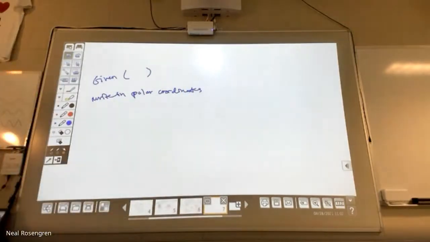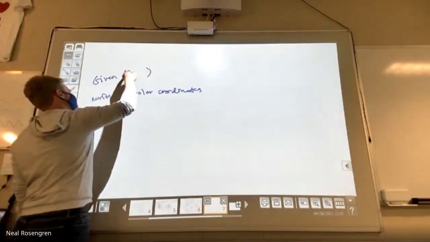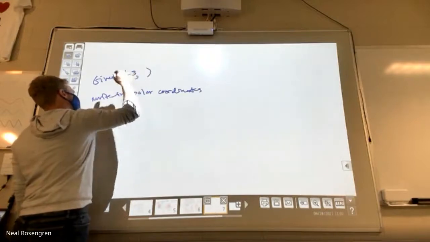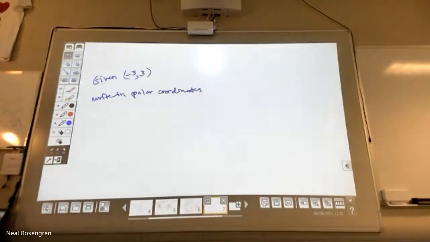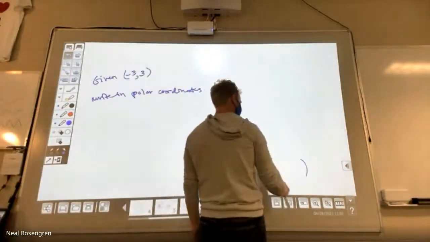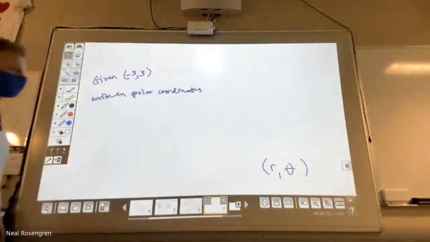Let's go with the point -3, 3. Our goal eventually is to get down to here and have some r, theta. That's my hope.